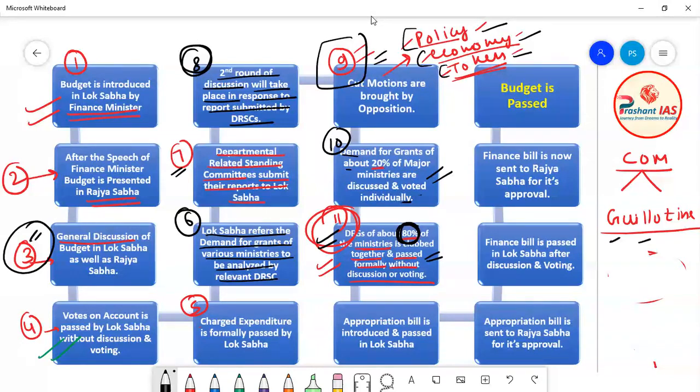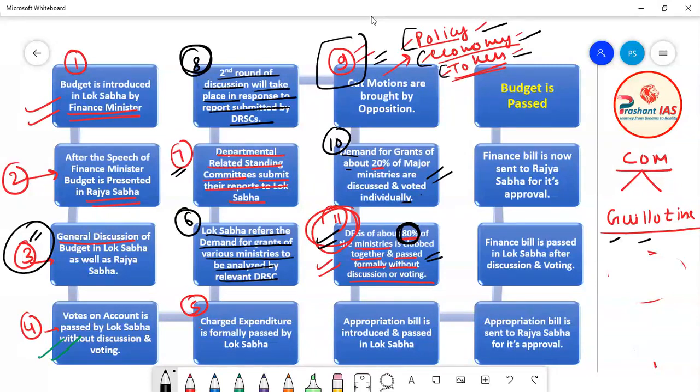It's not a very huge amount. So the demand for grant of about 80% of the small ministries is clubbed together and passed without any discussion and voting. So this is known as the application of guillotine and this is done to save that time. With this, the 11th step is also completed.